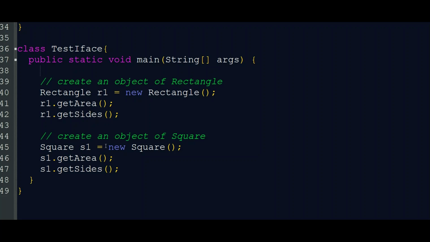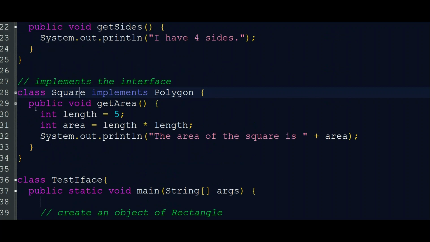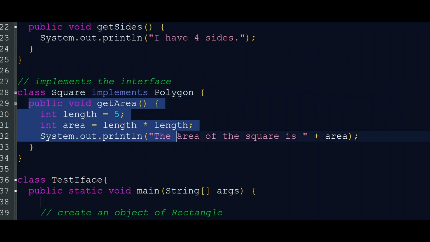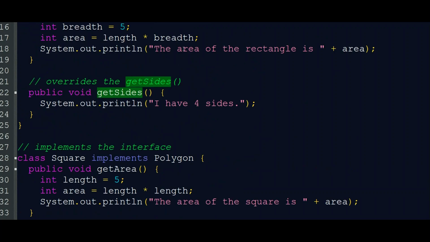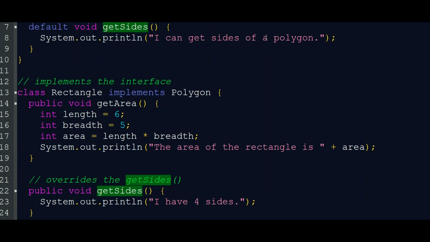Now we are creating the object for Square, s1. Here s1.getArea has its implementation, but there is no special implementation for getSide. The Square class does not have an implementation for getSide. So at that time, if there is a default implementation inside the interface, it will execute. That means we will get "I can get sides of a polygon" printed when we execute.